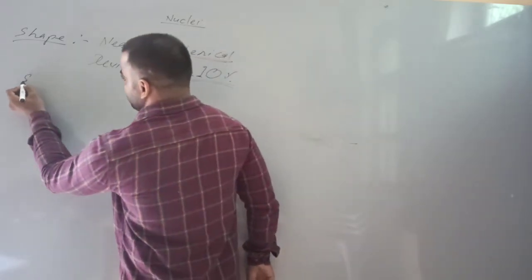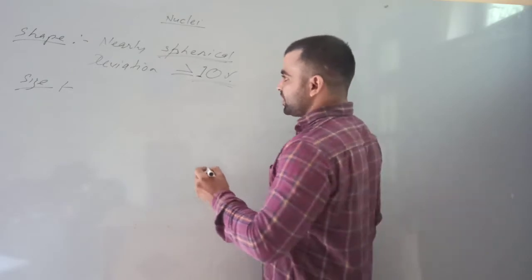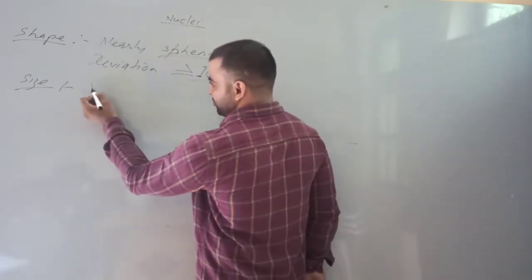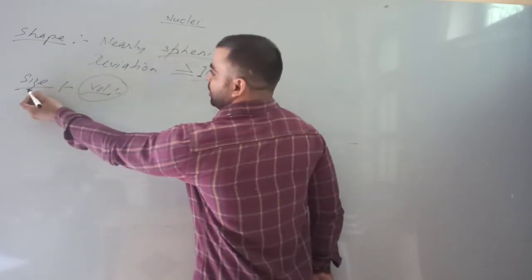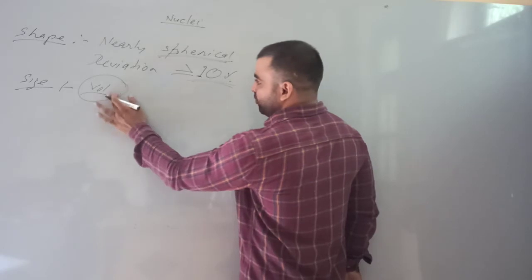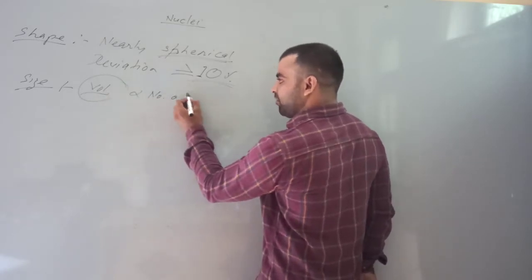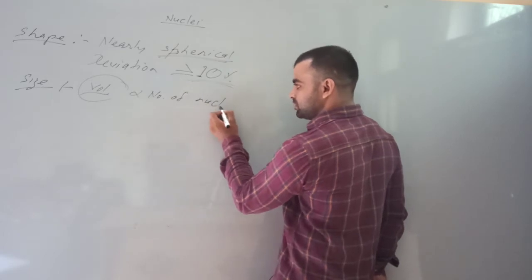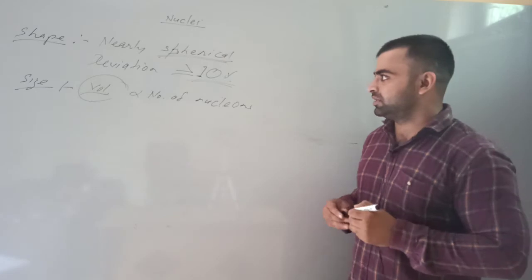Now we will discuss the size of the nucleus. Here we will discuss the volume, means size refers here to volume, and the volume of the nucleus is directly proportional to the number of nucleons present inside the nucleus.